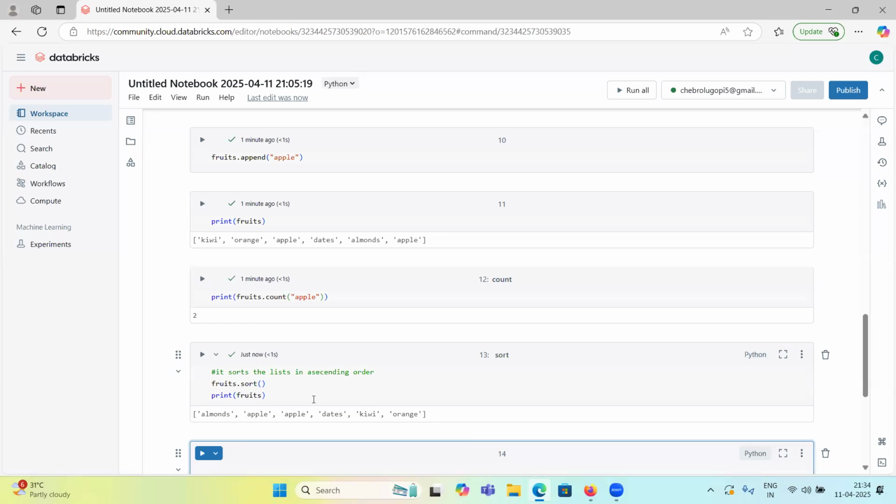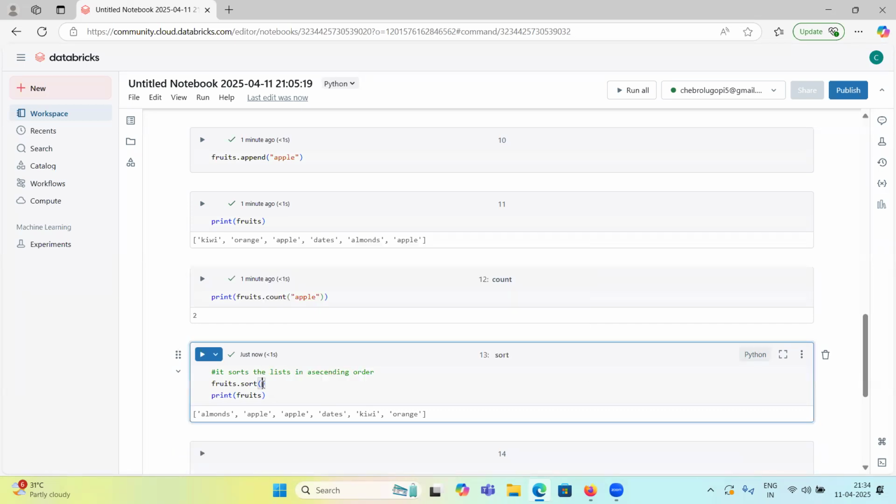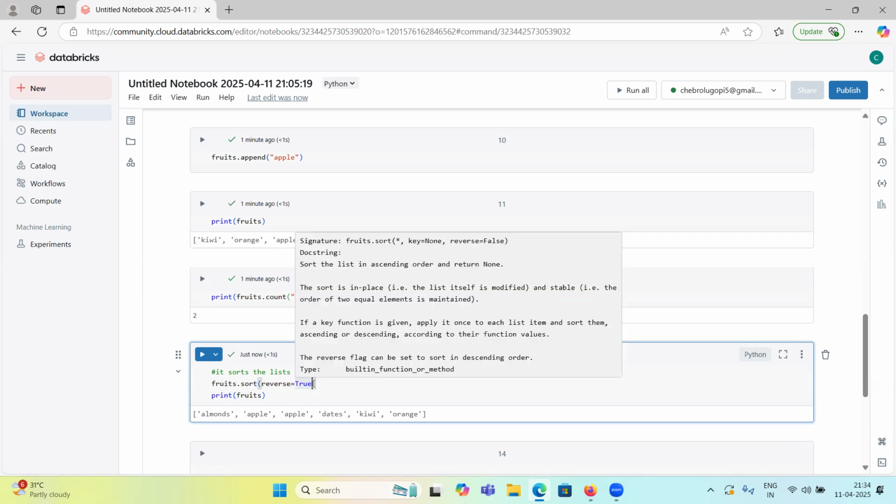So how can we print them in descending order? In this sort function we will use reverse equal to true. By default it is ascending order, so we have this reverse parameter here.